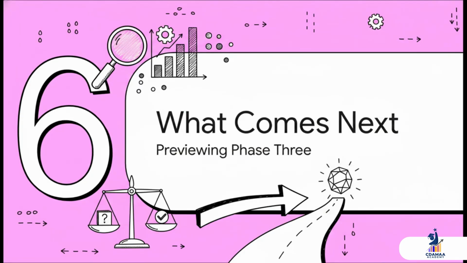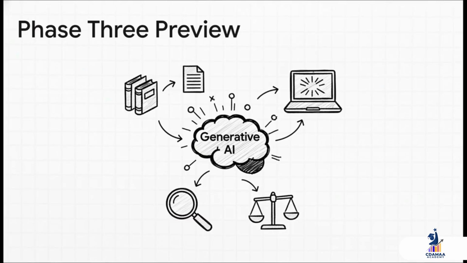So as we wrap up Phase 2, let's think about how the good habits we've built, checking our data, testing honestly, interpreting results with caution, are going to prepare us for what's coming up next in Phase 3. In Phase 3, we're going to dive headfirst into the world of generative AI. We'll explore these incredibly powerful tools like ChatGPT and Gemini, not as magic boxes, but as assistants for our academic work. And guess what? The same habits of verifying our sources and documenting our process that we've built here will be your most important skills for using these new tools responsibly.